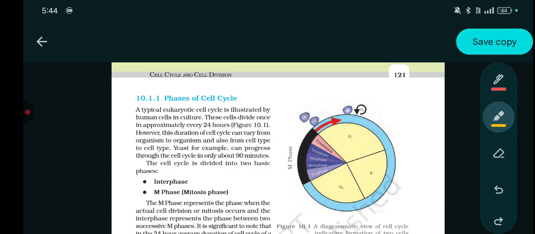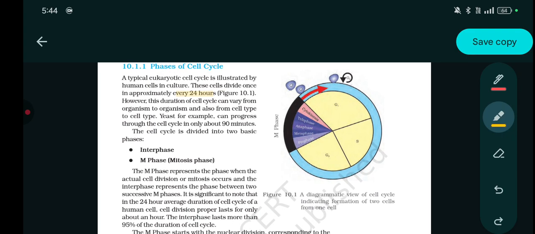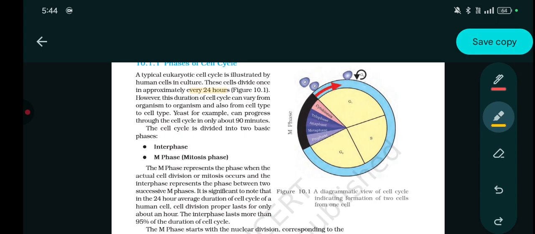Phases of cell cycle. A typical eukaryotic cell is illustrated by human cell in culture. These cells divide in approximately 24 hours. However, this duration of the cell cycle can vary from organism to organism and also from cell type to type. Yeast, for example, can progress through the cell cycle in about 90 minutes.